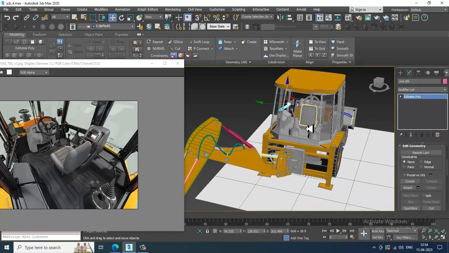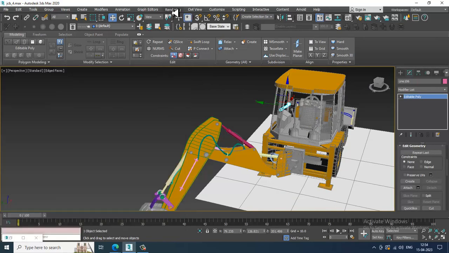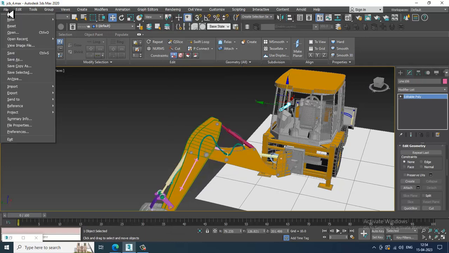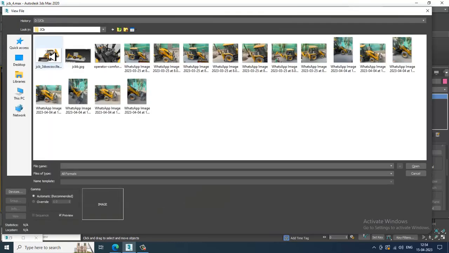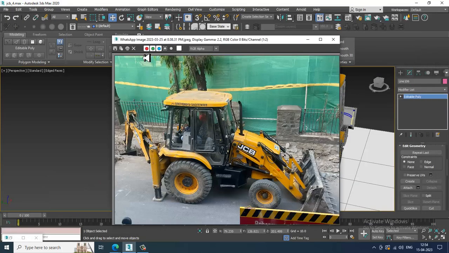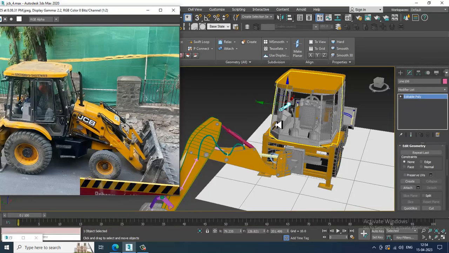Now what I can do over here is, let's go into rendering, then file, view image file. Let's take some references for where we are going to model the side walls. We can model some side wall details also over here.